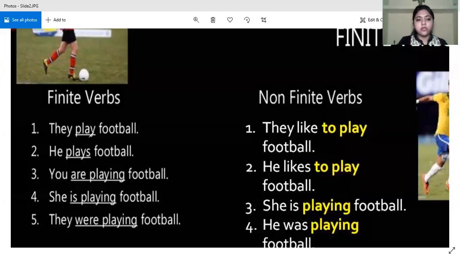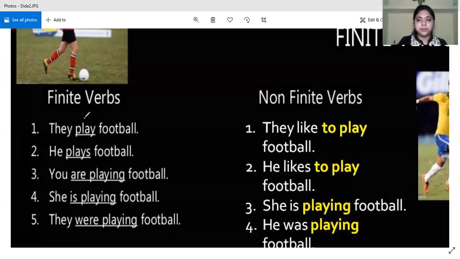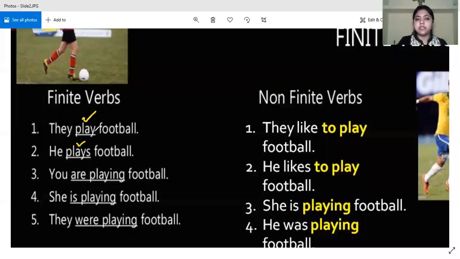So what do we observe here? The verbs are changing, right? We see some or the other kind of modification in the verbs. How is it happening? Depending upon the subject. Here the subject is they, so the verb is play. Here the subject is he, so the verb is plays. If you remember the subject verb agreement which we did, what did we learn? That the verb should be in agreement with the subject. Now, what is the subject over here? The subject they is plural, so we will be using a plural verb.